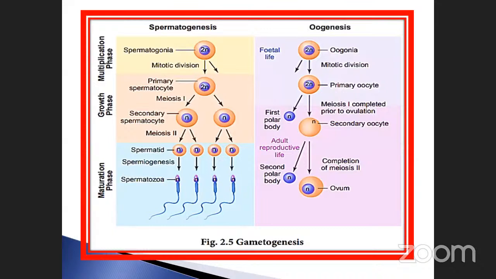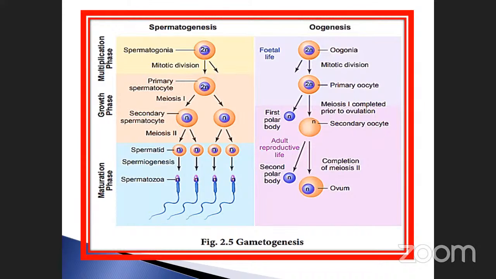This is called oogenesis. Just leave this part; we concentrate only on spermatogenesis. Here, the spermatogonia is the 2N stage. We already discussed that the spermatogonia is diploid. They undergo mitotic division, resulting in the formation of diploid primary spermatocytes. Spermatogonia produce primary spermatocytes, also diploid in nature. Mitotic division takes place here.